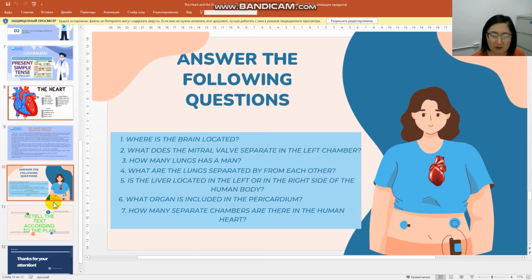Is the liver located on the left or on the right side of the human body? The sixth, what organ is included in the pericardium? The seventh, how many separate chambers are there in the human heart?